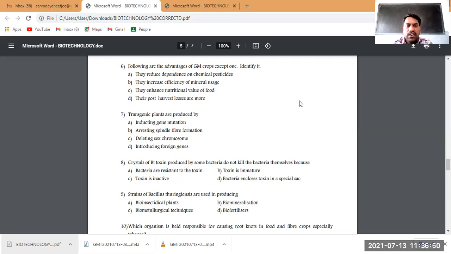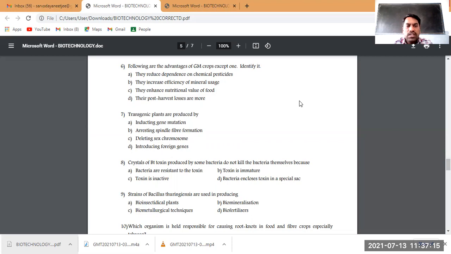They increase the efficiency of mineral usage. Of course, genetically modified plants are made in such a way that they absorb the minerals from the soil as they grow rapidly, or they grow in a good manner for required crop production. That is also one of the advantages.